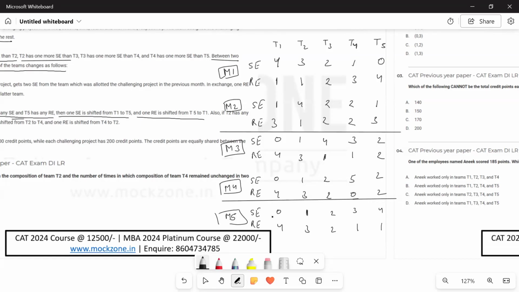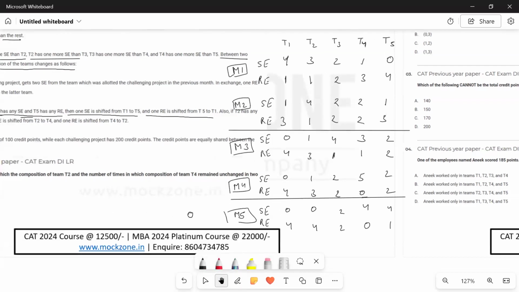Now step number B won't take place for T1 and T5 because T1 does not have any SC. For T2 and T4, this will take place. T2 will have to give one SC to T4. So this will become 0 and 4. And T4 has to give one RE back to T2. So this will become 4 and this will become 0. This will be the final step for month 5. So I hope you have followed me till now.